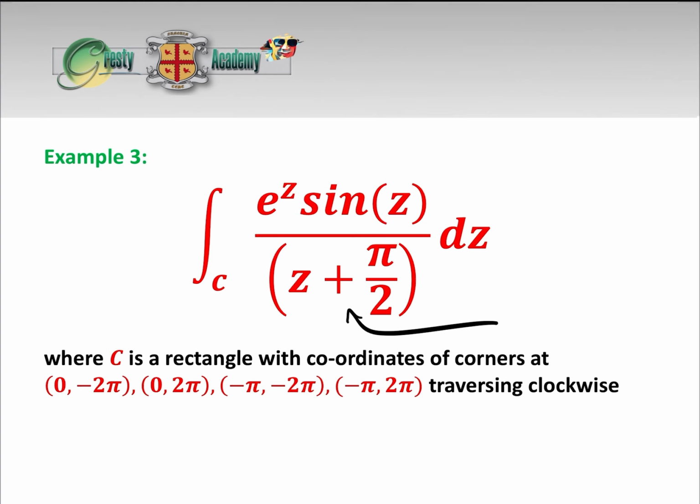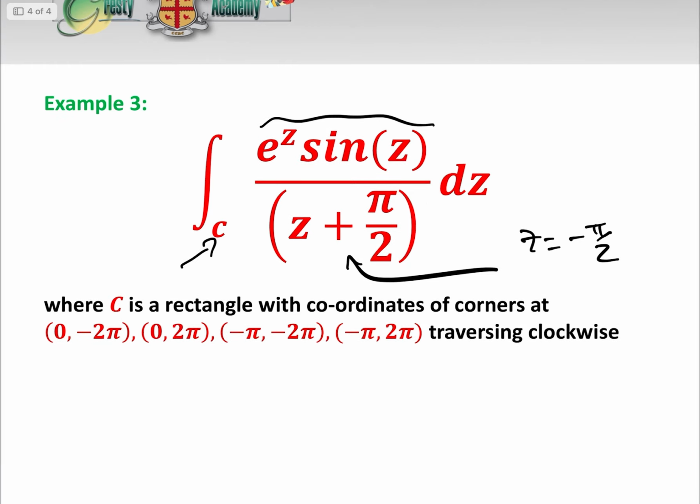Is there a pole? Yes, there is. The pole is at z equals minus pi over 2. Is this analytic? e to the z sine z? Yes, it is. Okay, so that's our case. So now what we need to do is have a look at the region and see if the pole is inside the region, because if it is, then we can't use Cauchy's integral theorem. We have to use the formula.